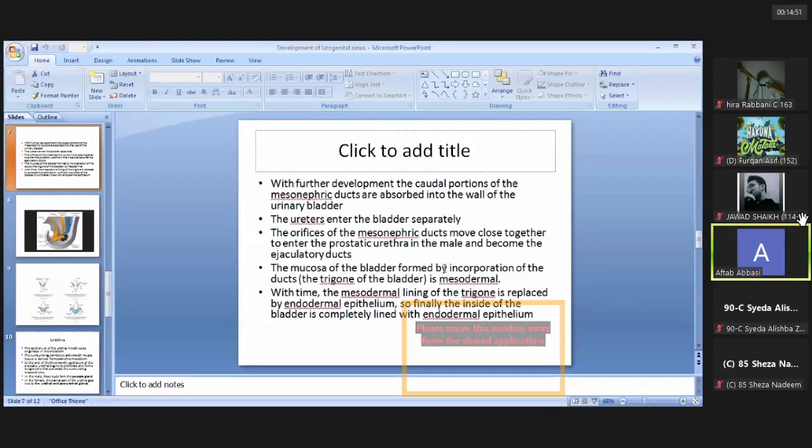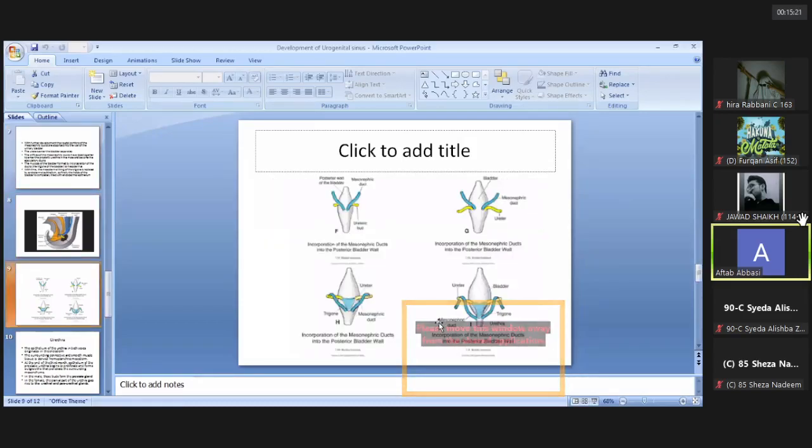The mucosa of the urinary bladder, by the incorporation of these mesonephric ducts, because these are mesodermal in origin. So the trigone of the urinary bladder is initially mesodermal in origin, but after some time this mesodermal lining is replaced by the endodermal epithelium. And after that, the whole of the urinary bladder is completely lined by the endodermal epithelium. So these are the few points related to the trigone of the urinary bladder and its mucosa.